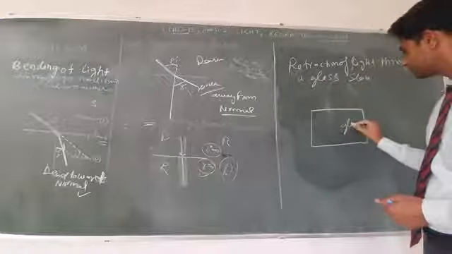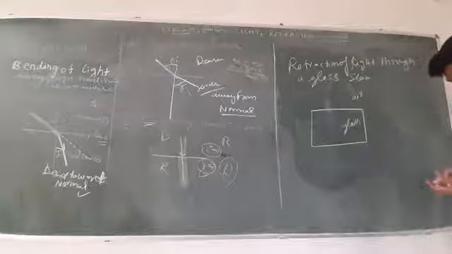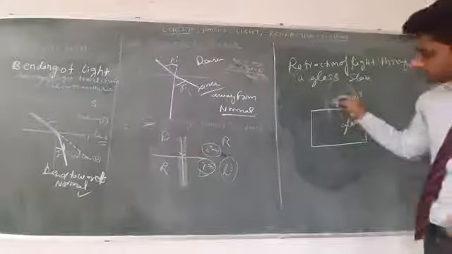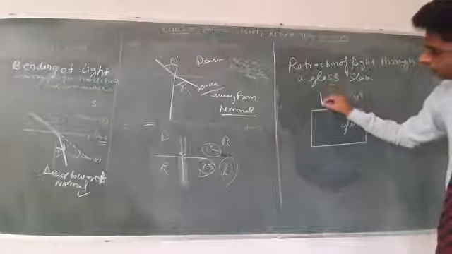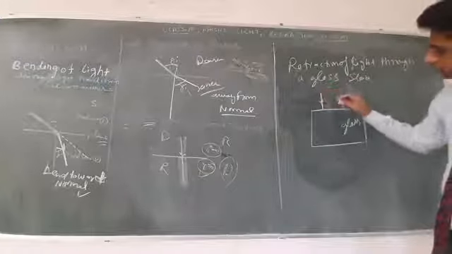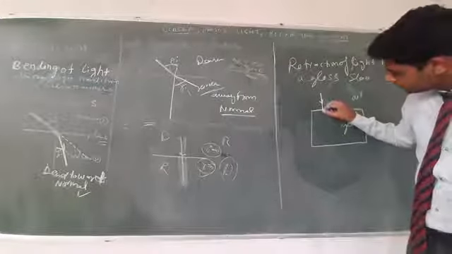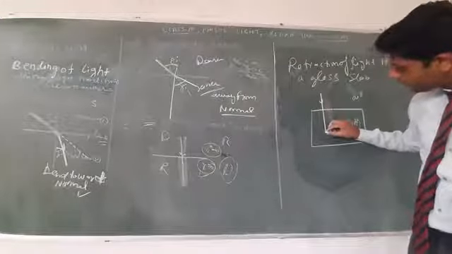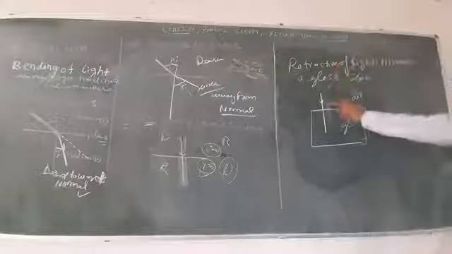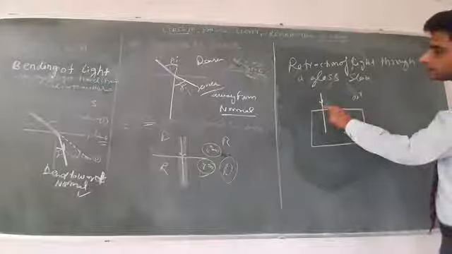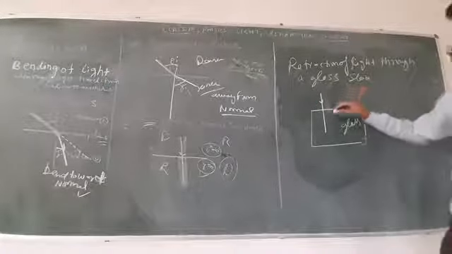This is glass and this is air. If a ray of light moves along the same path, it can move without bending. If the ray of light is incident normally, then no bending of light will take place and the ray of light moves along a straight line.